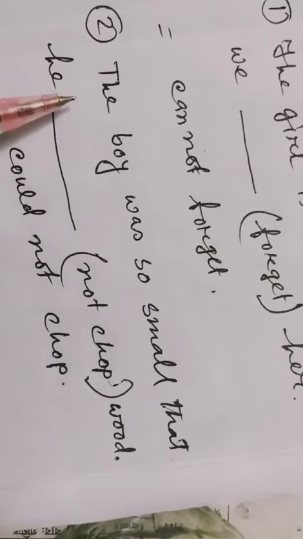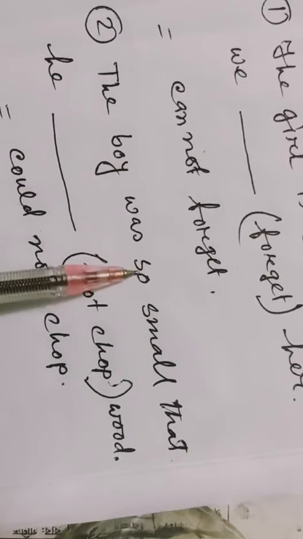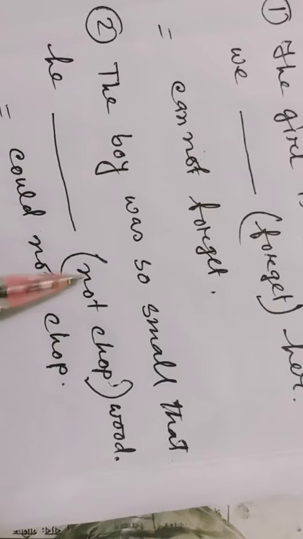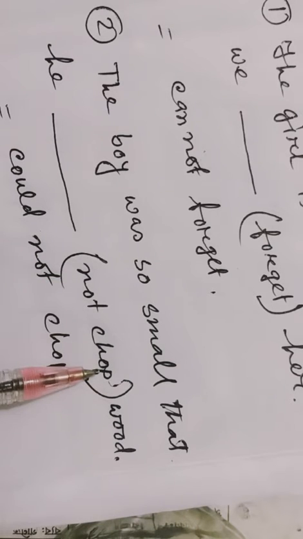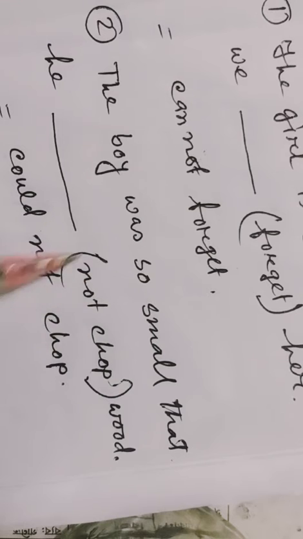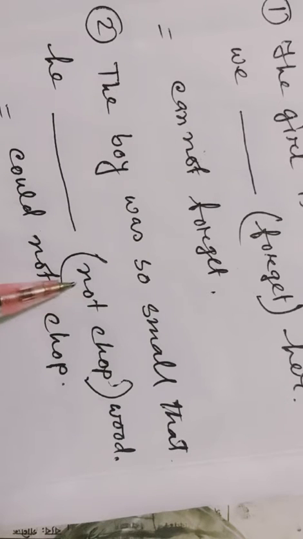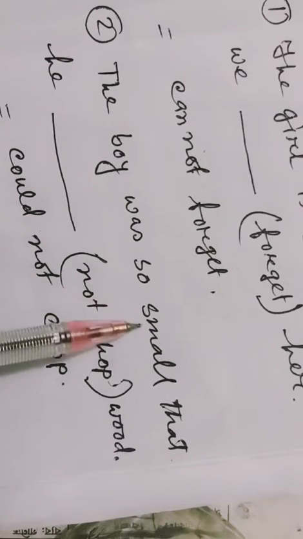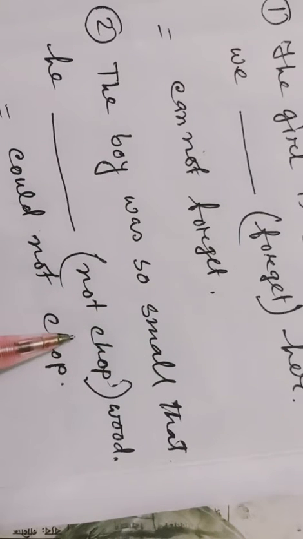Another example. The boy was so small that he (not) chop wood. Here, not is in the bracket. Though there is not in the bracket, we have to make it negative, and even if there were not, we would still have to make it negative, because according to the structure, the second part of the sentence will be negative.